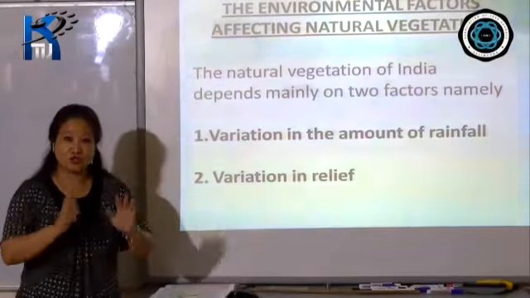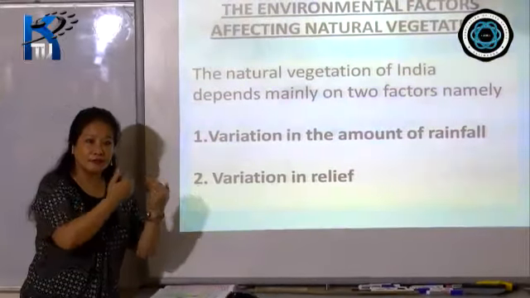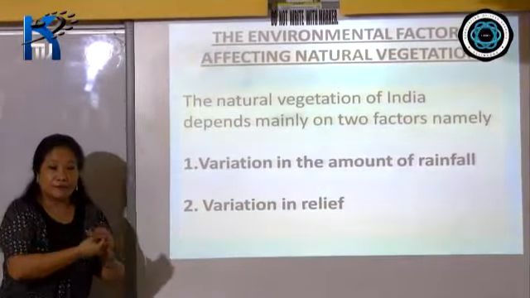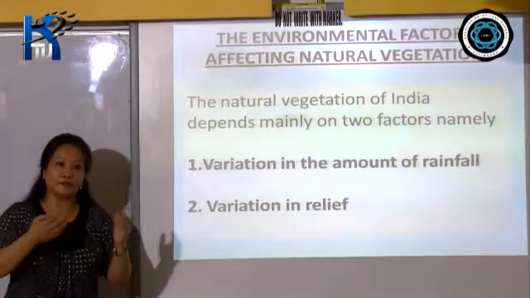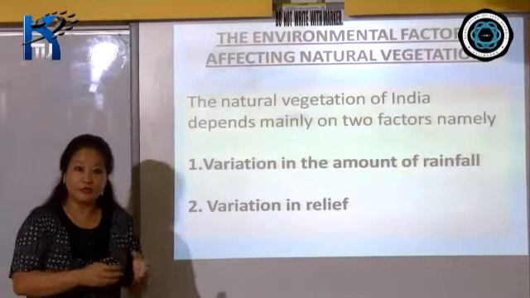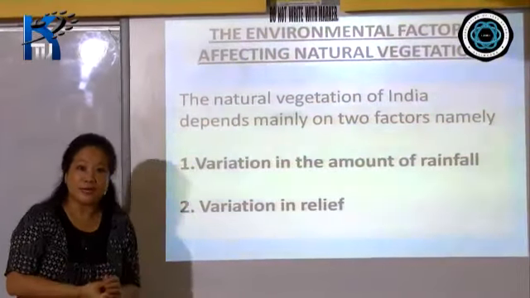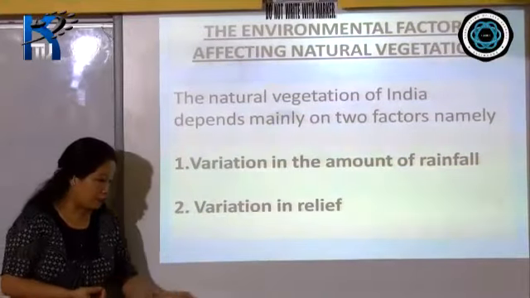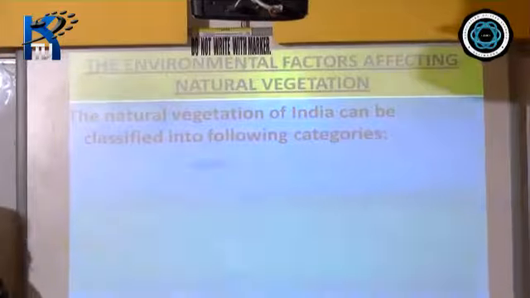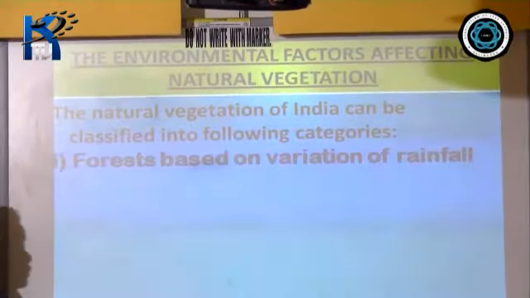Relief means the structure, as I've already explained. In the very high mountainous region, we find mountain forest. Then we have the deciduous type of forest. We have the desert and semi-desert vegetation, thorn forest. Then in the coastal areas, we have the tidal or the mangrove or littoral forest also. Now the natural vegetation of India can be categorized accordingly.